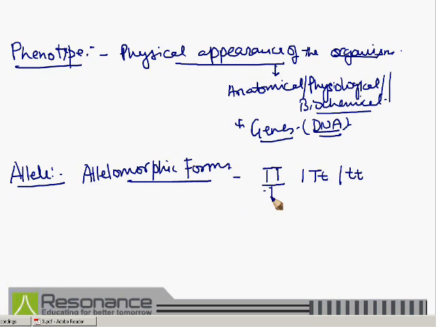If both are dominant or recessive, then this condition is known as homozygous. If one allele is dominant and another is recessive, this is dominant and this is recessive, then we will write it as heterozygous. So these things must be clear to you, homozygous and heterozygous traits.